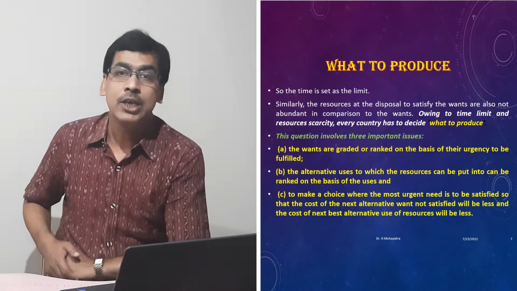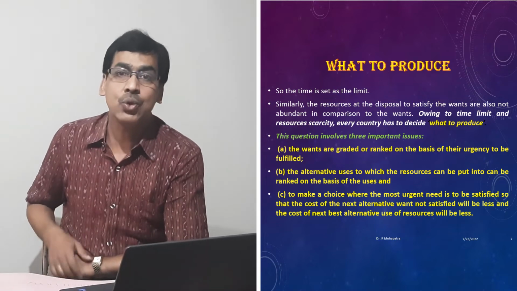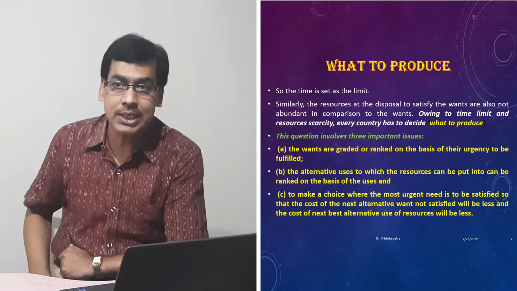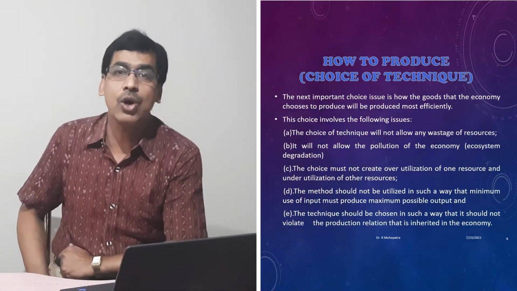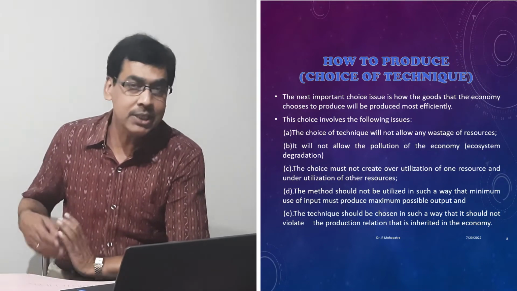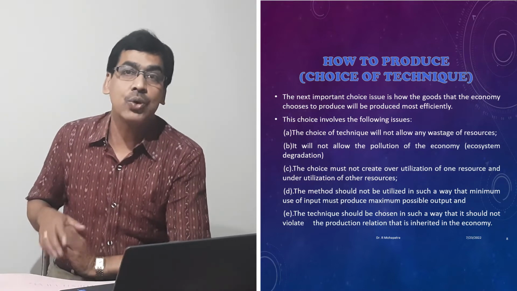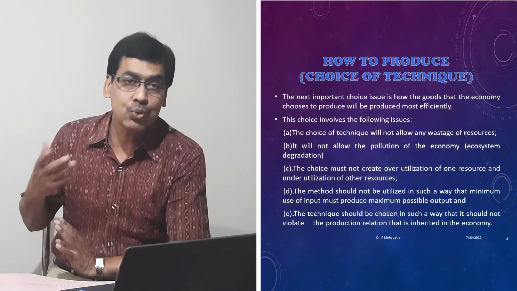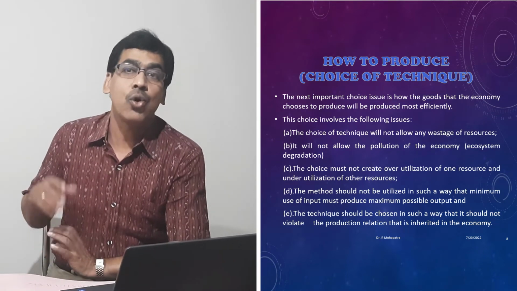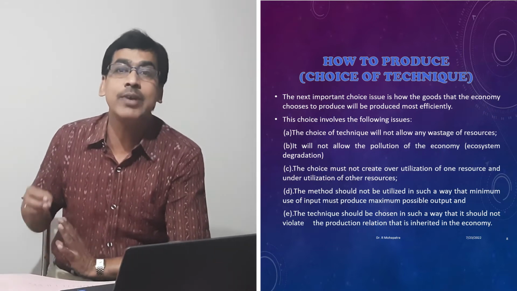The third one is to make a choice where the most urgent need is to be satisfied, so that the cost of the next best alternative want not satisfied, and the cost of the next best alternative use of resources, will be less. That means there is something called a trade-off. The trade-off is that we should choose the best alternative in such a manner that the cost of the next best alternative should be very, very less.